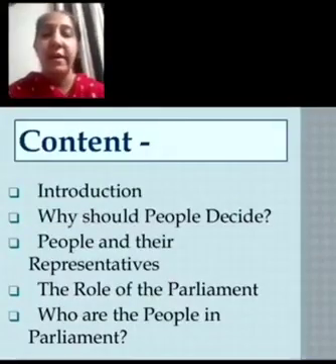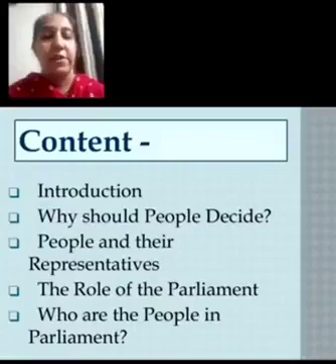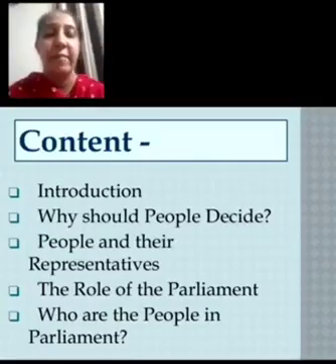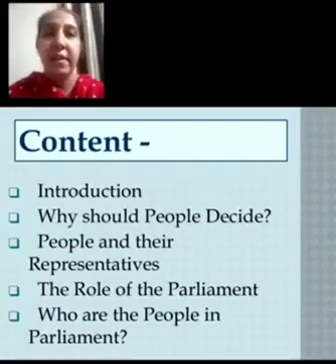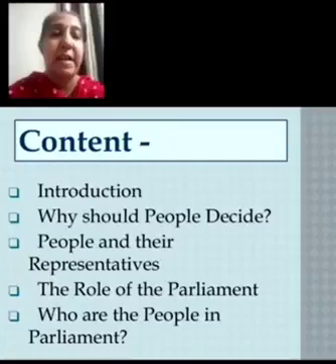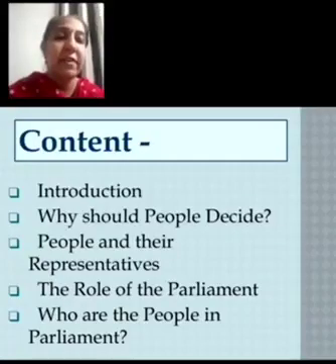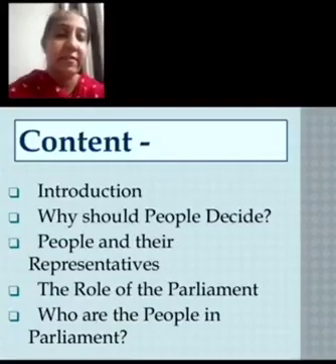We have already completed with the introduction. Why should people decide? We have learnt in our first session. Then the second we have learnt about the people and their representatives. Then in the last session we learnt about the role of the parliament. In that role of the parliament we learnt the functions of the parliament, right? Just have a quick summary of what we have done in our third session.